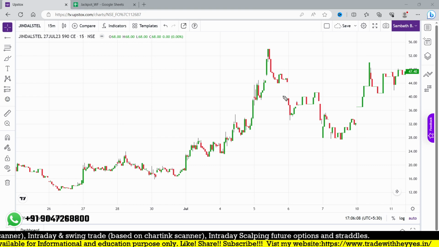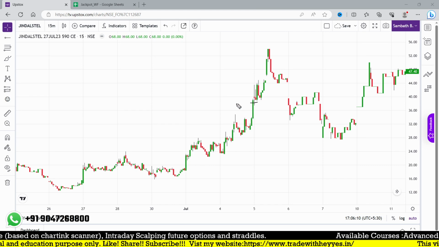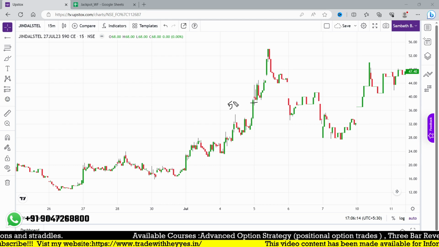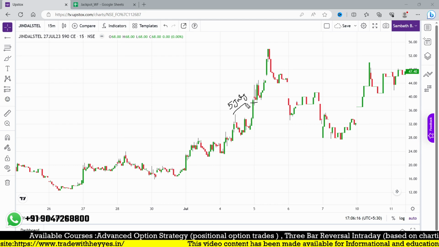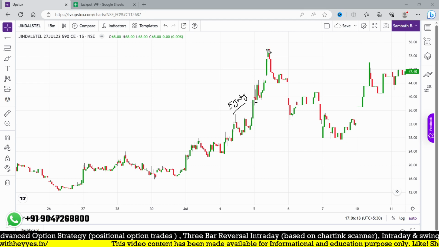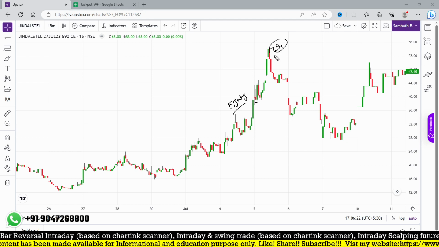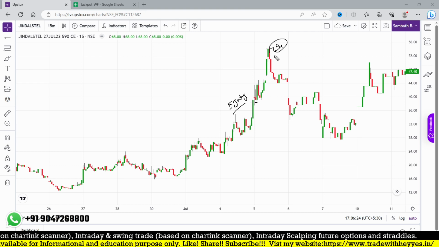It is a positional trade, we are not going to take it as an intraday. But if you are going for fresh breakout trades, on 5th July we had the entry on this stock, and immediately it went up to 54 plus. From 37, almost 14 points increased.